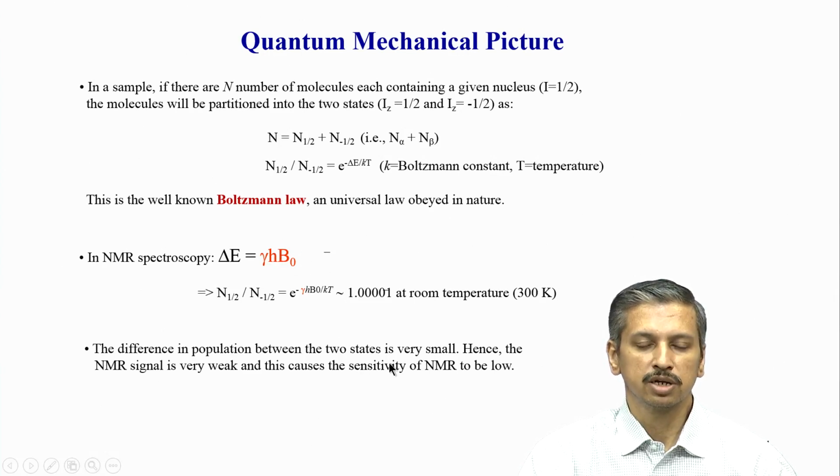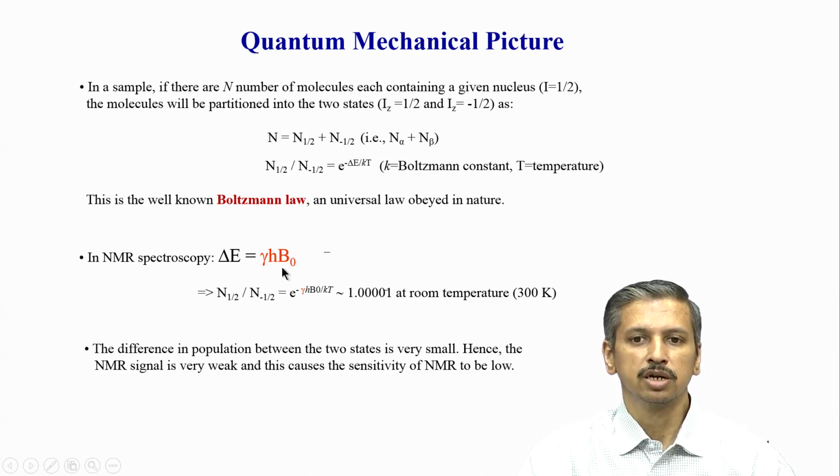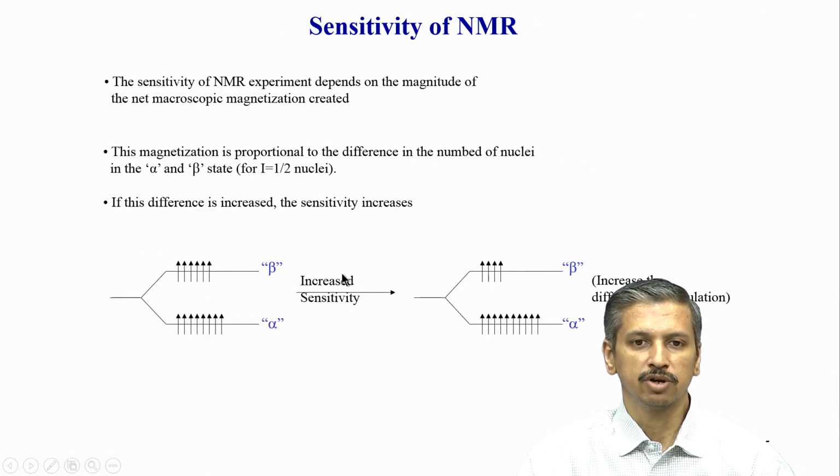In biomolecules, the sensitivity is always low, because the sample is a big molecule. The proteins are big molecules, and their concentrations are very low. We normally do not get very high concentration samples, because they either aggregate or the availability is low. So under such conditions we have to go for as high sensitivity as possible, and one of the ways to do that is to go to higher magnetic fields. As we go along we will see how this magnetic field affects the sensitivity.